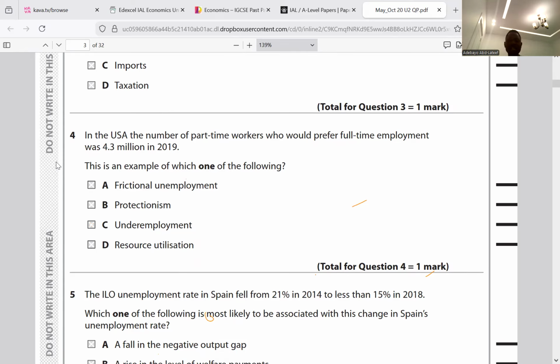It doesn't have anything to do with employment. And underemployment is a situation whereby there's a mismatch of jobs, or people have the ability to work more than the present work hours they have. So for question 4, it is C. And resource utilization simply means employed resources, and that should bring about employment, not underemployment. So for question 4, it is C.